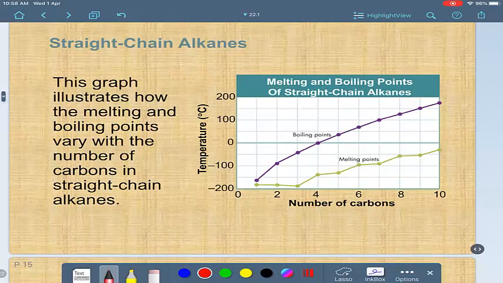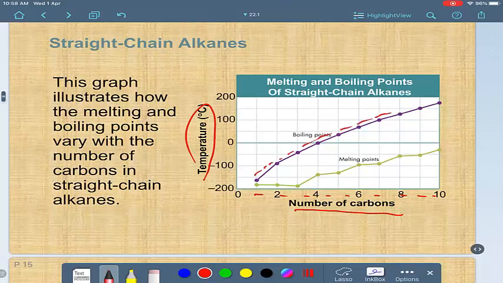From this graph, we can predict that when the number of carbons increases here, 2, 4, 6, 8, and so on, what happens to the temperature? The boiling point, I mean, increases. Look, the boiling point increases. Why? While increasing the number of carbons. So, you have to know the melting and the boiling point. Melting if it's solid, boiling if it's liquid. They vary according to the number of carbons in straight chain alkanes. When it increases, the boiling point or melting point increases as well.